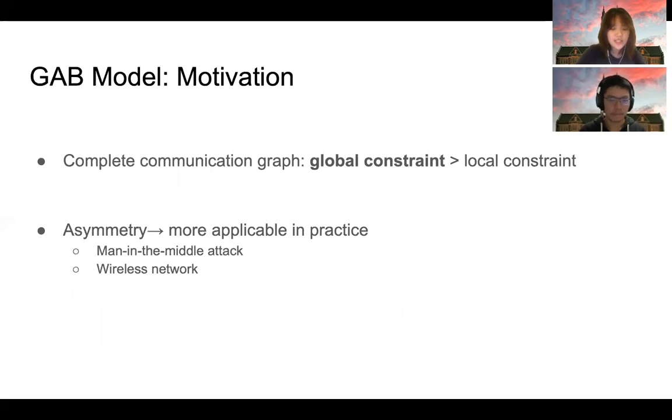The motivation for this study was that in a complete communication graph, it is more natural to argue that the Byzantine adversary can corrupt any link in the whole system than to assume the local constraint on the number of faulty links attached to each node, since the cost to corrupt any link is likely to be similar. Besides, asymmetry is another important reason that our model has more practical applications, for example, in the wireless network. Also, we can see a Byzantine link fault as a man-in-the-middle attack, which steals node A's identity and sends messages on A's behalf. The asymmetry in the communication links makes an asymmetric fault realistic in this attack.